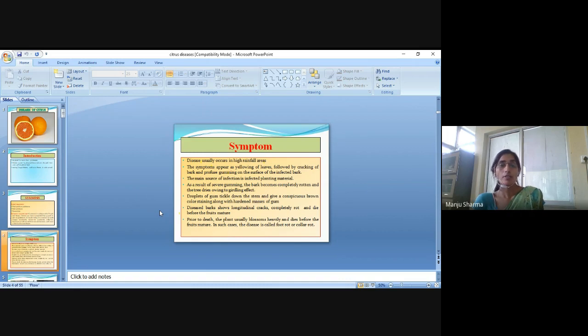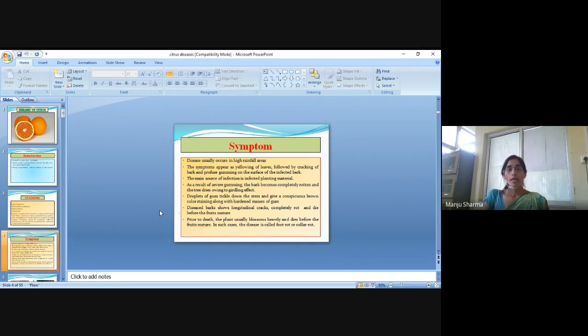The droplets of gum trickle down the stem and give a conspicuous brown color staining along with hardened masses of gum. The diseased bark shows longitudinal cracks, completely rots and dies before the fruits mature.